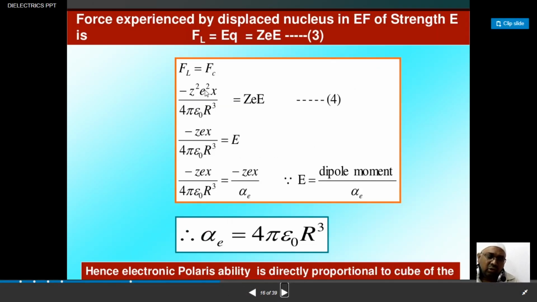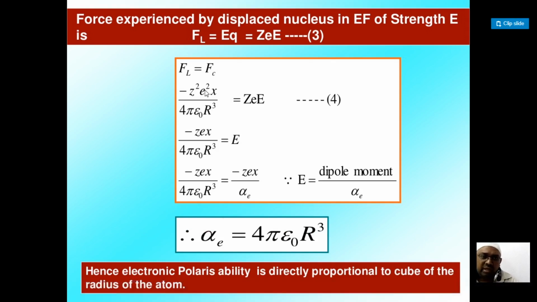Here the Lorentz force is at equilibrium. You can see the force experienced by the displaced nucleus in the electric field of strength E is given by the Lorentz force, QE. So Q is the positive charge, that is Ze into E. This is FL.